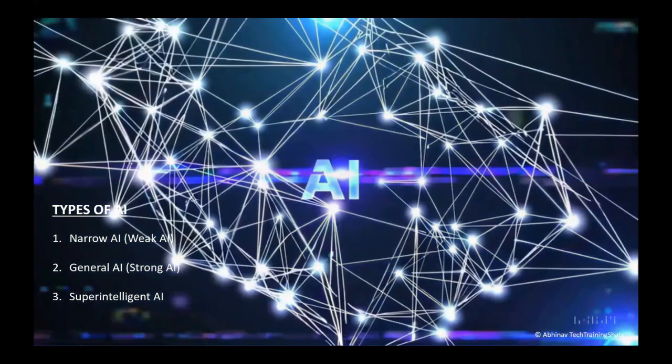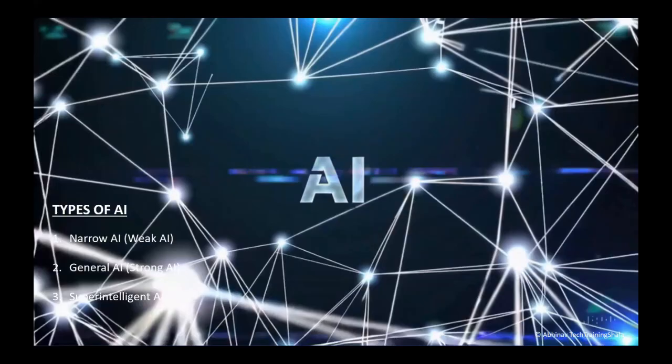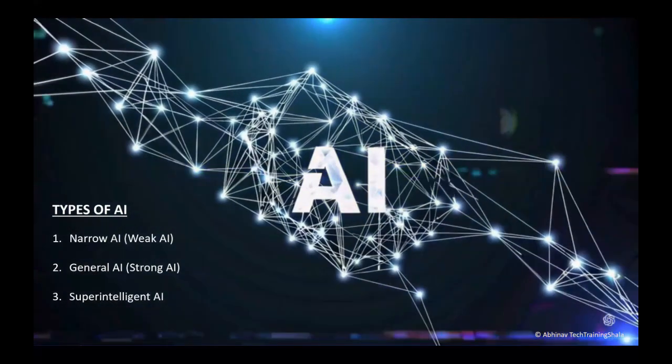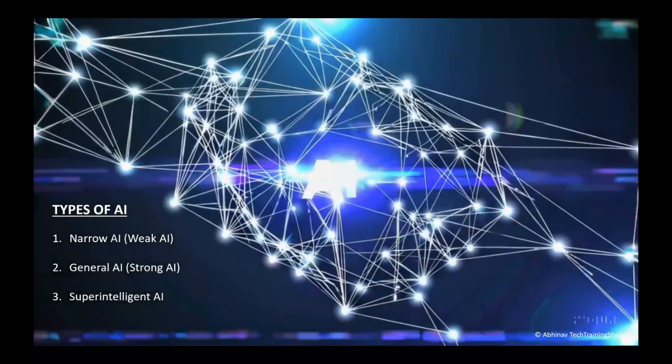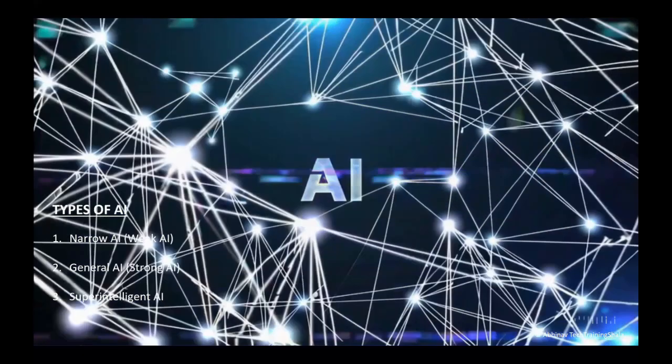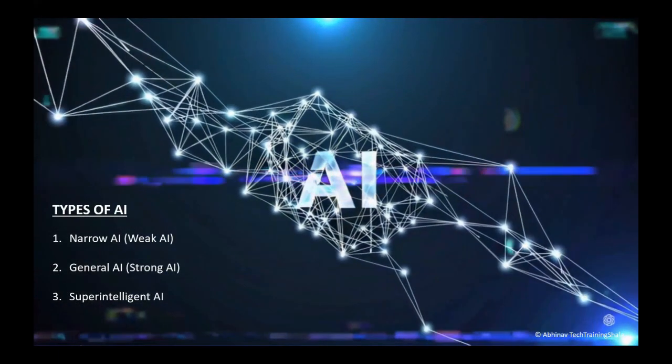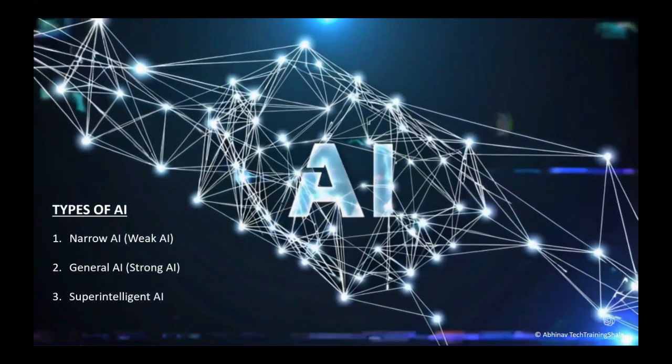Now when I talk about the types of AI, right? So we have three types of AI. So narrow AI, which is weak AI. Everything which you can see in this world as of today is part of weak AI. Then we have general AI or strong AI.